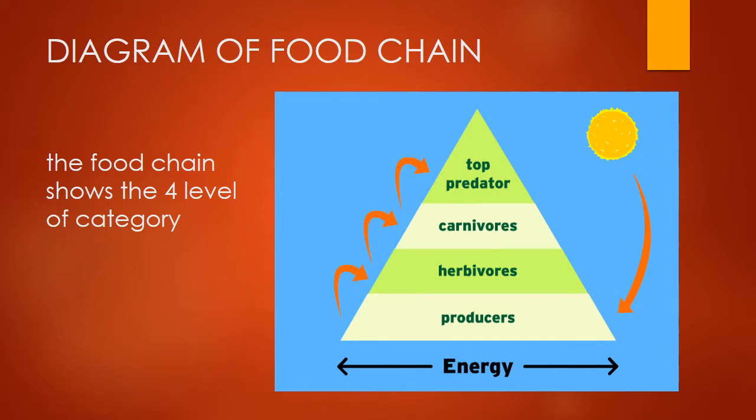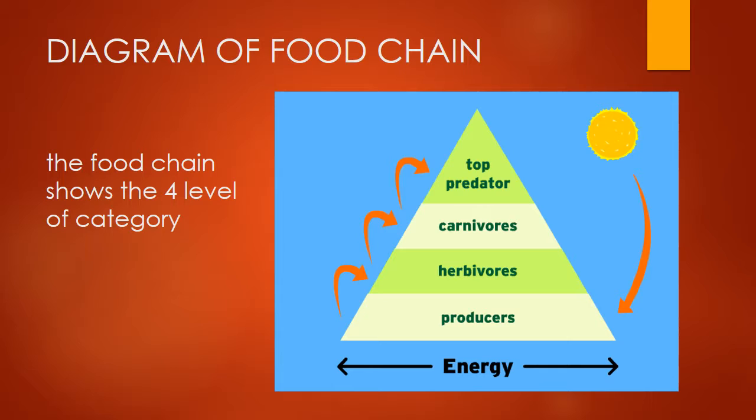And this is the diagram of the food chain. The food chain shows four levels of category, and the basic and first level is producers, which are plants, which get the energy or food directly from the environment, which is from the atmosphere and the sun. The sun gives the plants their food by the process of photosynthesis.